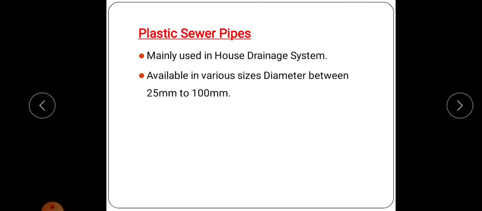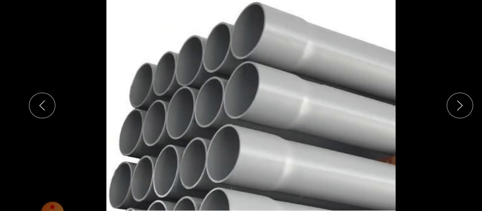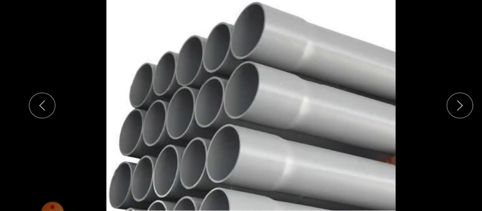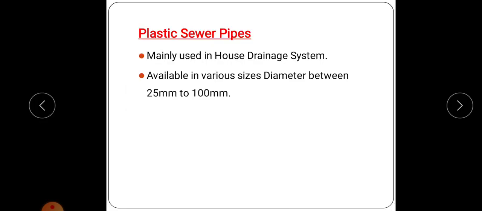Next is the plastic sewer pipe, which is mainly used in house drainage systems. It is the most commonly used sewer pipe in our houses, and is available in various sizes with diameters between 25 mm and 100 mm. So these are plastic sewer pipes, and these are the different types of sewers based upon the material used for construction.